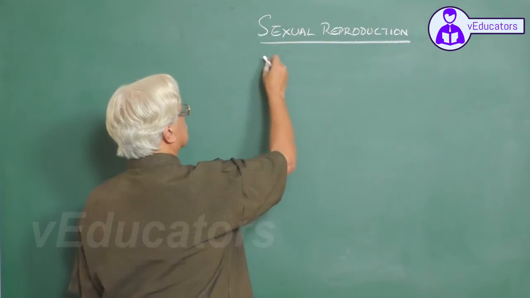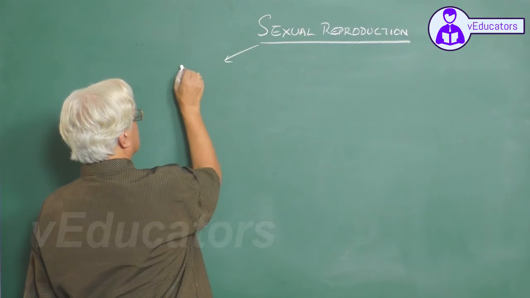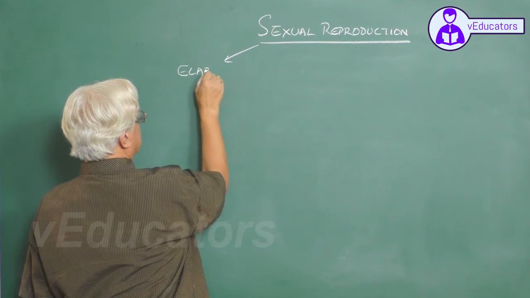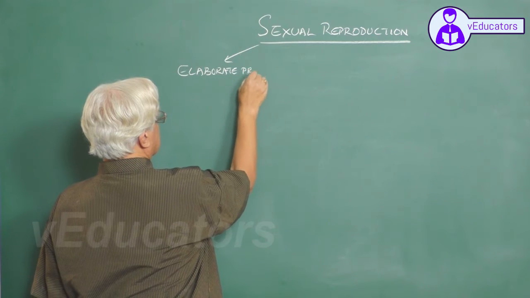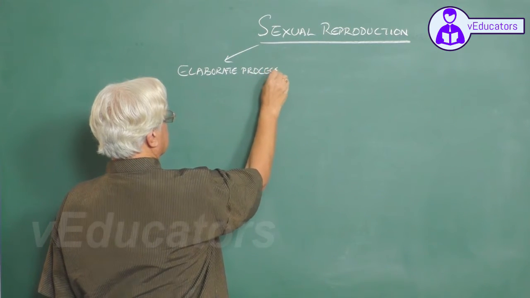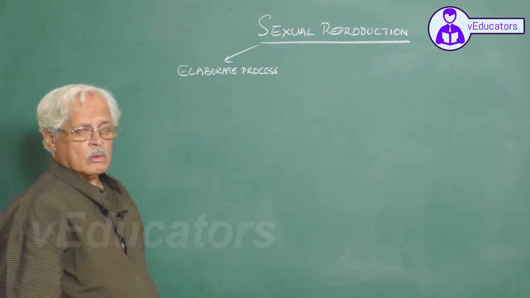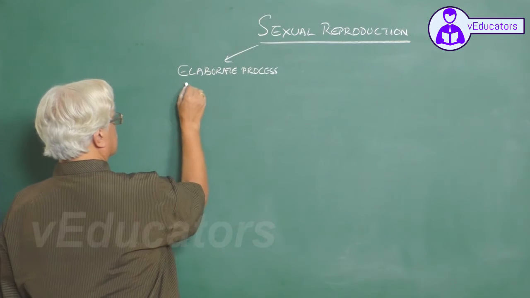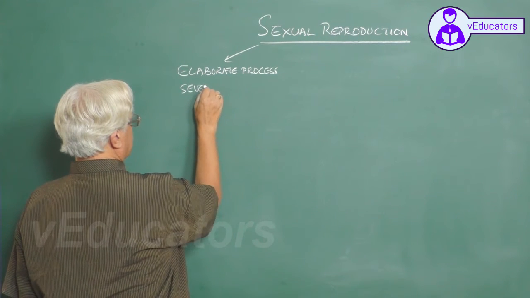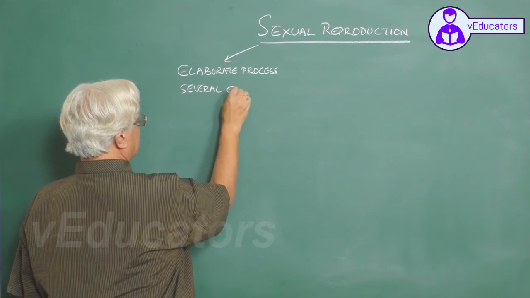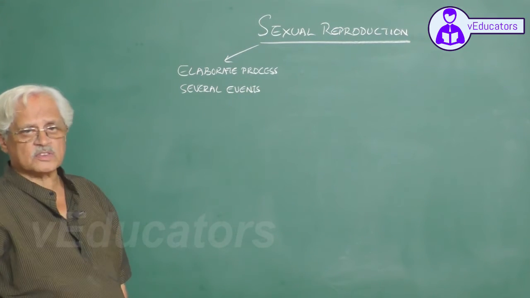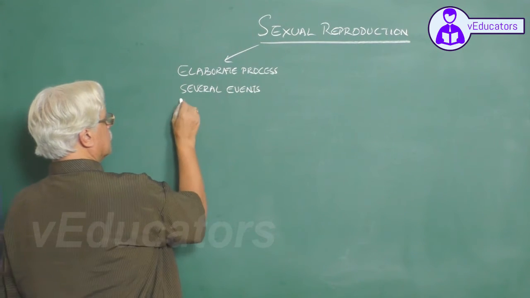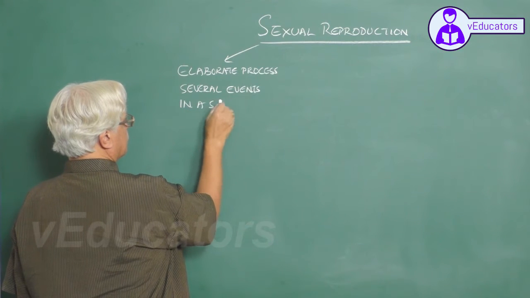Sexual reproduction is an elaborate process involving several events, and these events take place in a sequence.